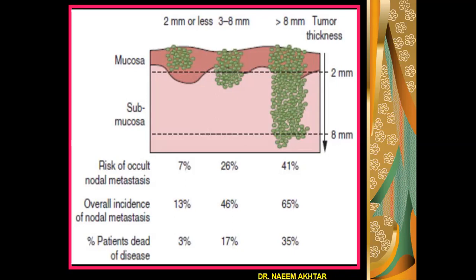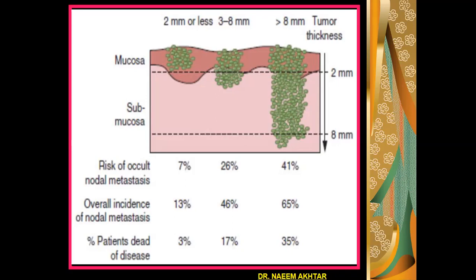This incidence is increased to 26% in case the tumor thickness is 3 to 8 millimeter. Whereas the risk of occult nodal metastasis increases to 41% when the tumor's thickness is more than 8 millimeter.